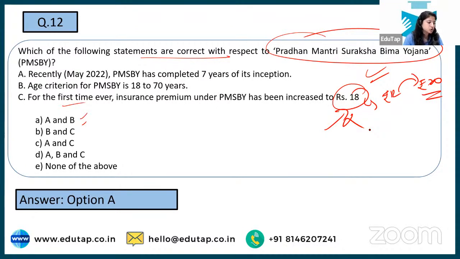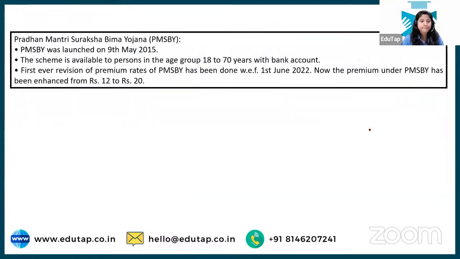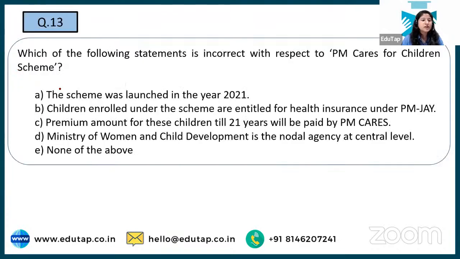I'm getting the answer. Jyoti, Aditi, Sameer, all are participating, all are giving the right answers. And this is the current information that you can look at. I want to repeat that all the static portion have already been covered in the marathon series that we did for phase 1, right? So that is why today it is solely on current affairs and pure revision. For the static portion, you can go through the marathon sessions that we have taken for phase 1. I had taken 2 sessions on that, right? Now let's come to the next question.